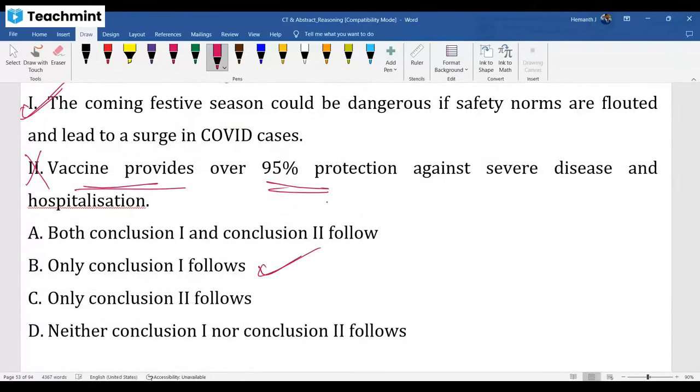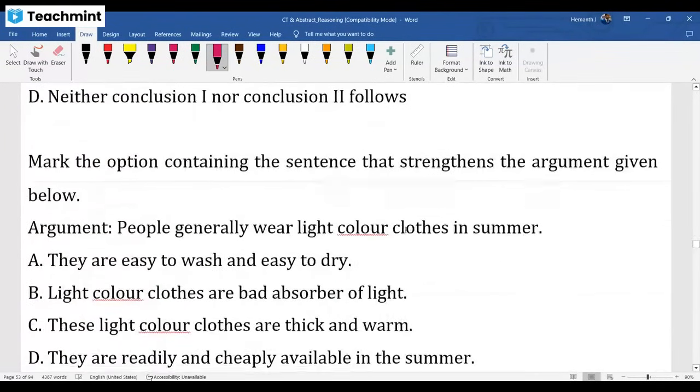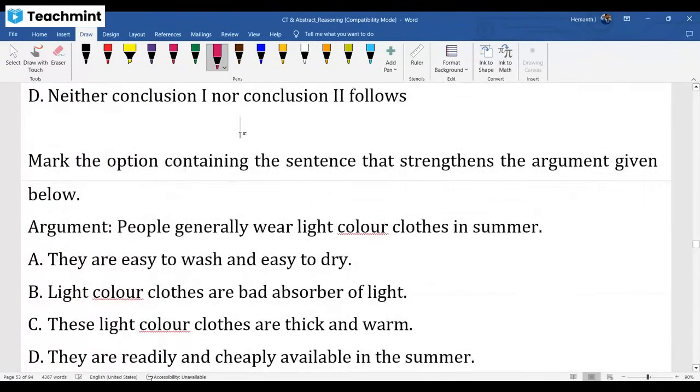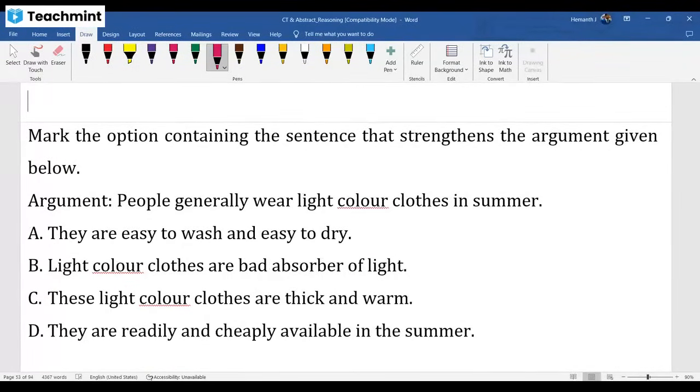Now I hope with all the inputs so far, one more related to strengthening, which will strengthen the argument. People generally wear light color clothes in summer. Easy to dry is required in winter because of rain, we wear clothes which are easy to dry, not this one. Thick and warm, we wear clothes very thick and warm in winter.